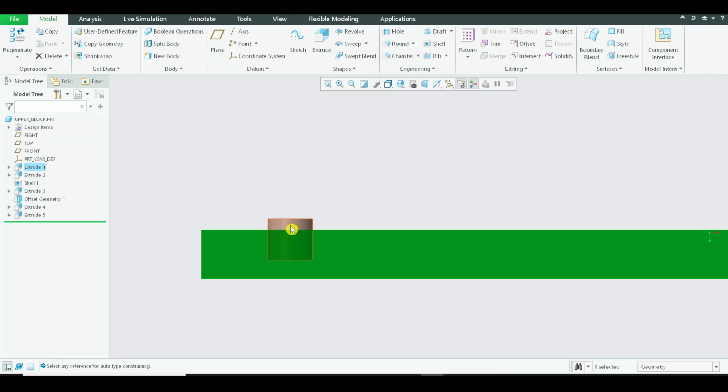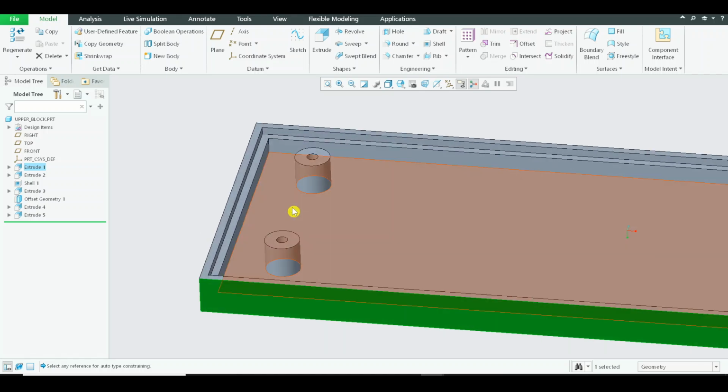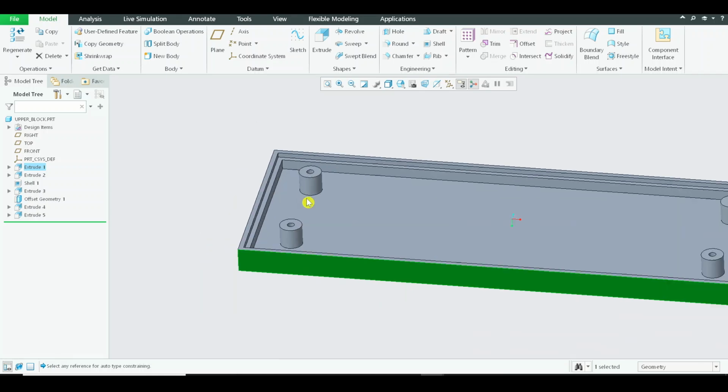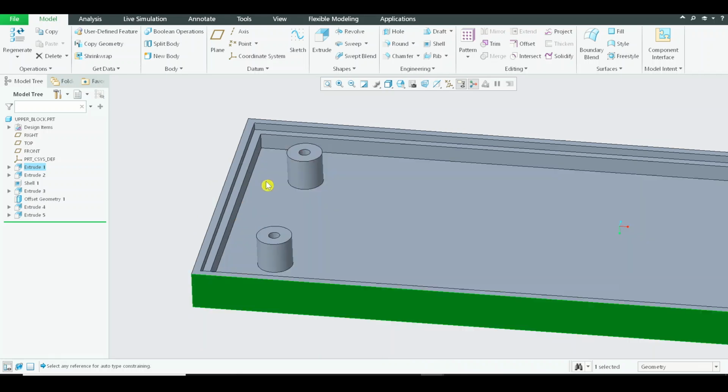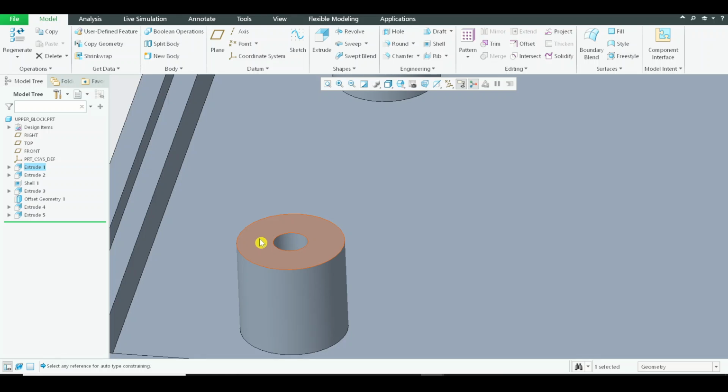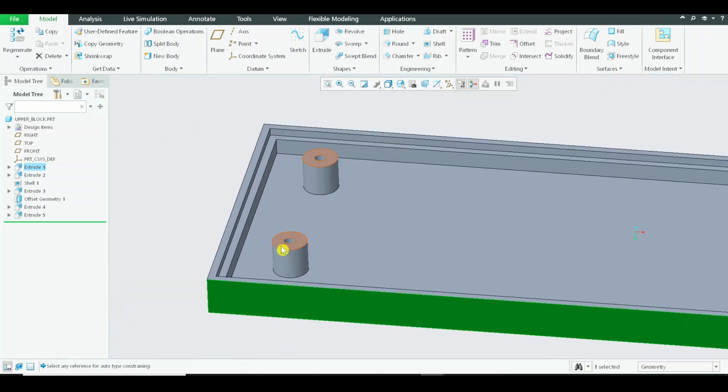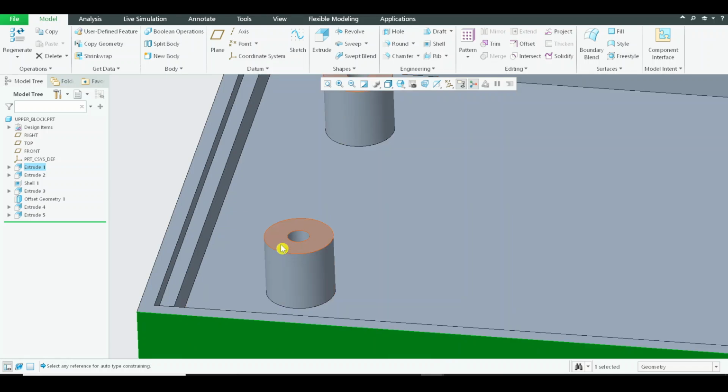So it is desirable for us to add ribs around them so that they are strong enough. Also, if we like, we can reduce the thickness of the material and have ribs around them so that they look a little more rigid and solid. So we will be working on those in the next part of the video. Let us hop to the next video.